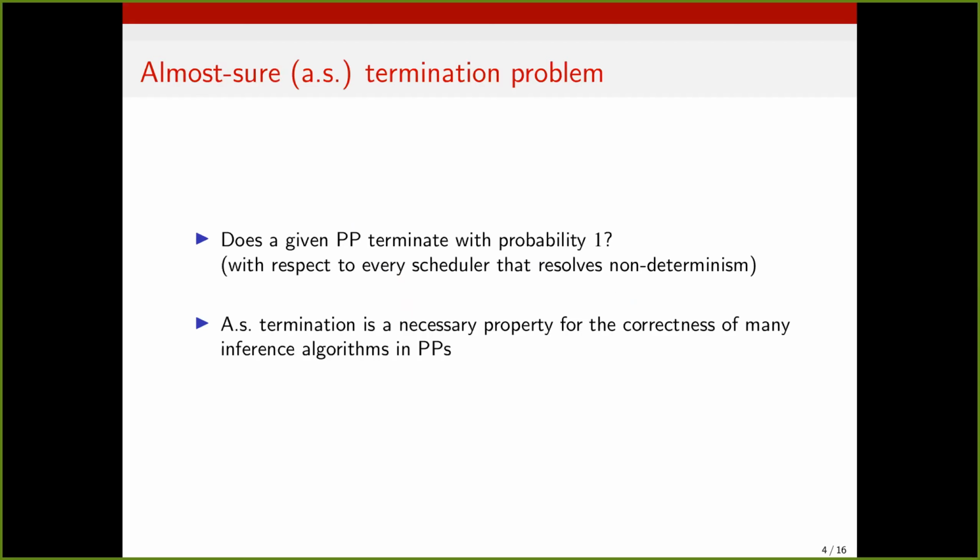Given a probabilistic program, the almost sure termination problem asks, does the program terminate with probability 1? Or, in the presence of non-determinism, does it terminate with probability 1 with respect to every possible scheduler used to resolve non-determinism? And perhaps of all properties of probabilistic programs, almost sure termination has received the most attention in the formal methods literature. One of the reasons being that it is a necessary property for the correctness of many inference algorithms in probabilistic programs.